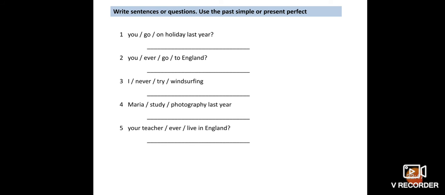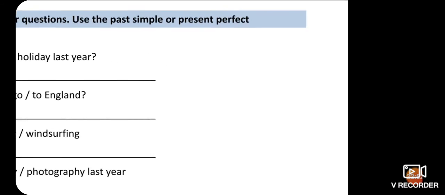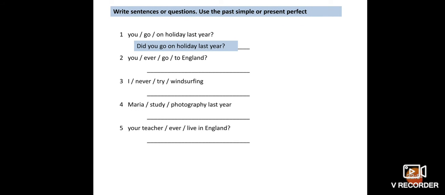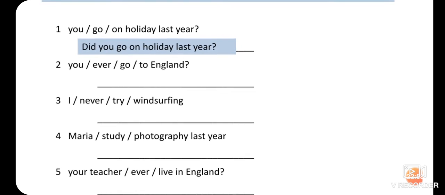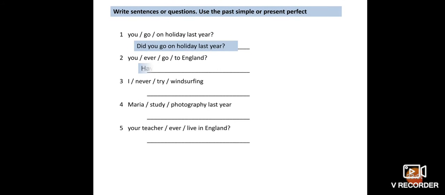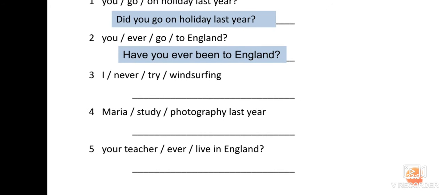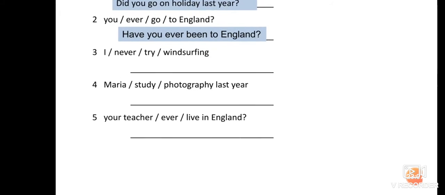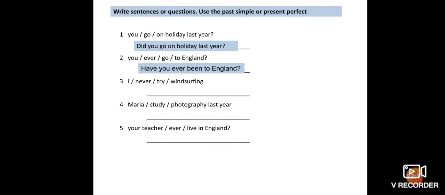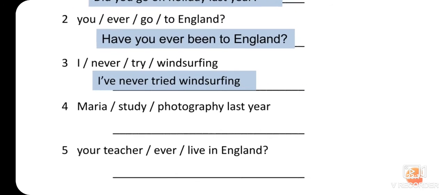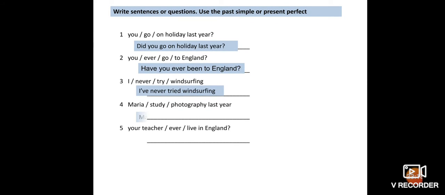So here we can see, you go on holiday last year. So you can see the answer: did you go on holiday last year? You ever go to England? So the answer is here: have you ever been to England? I never try surfing. The answer is I have never tried windsurfing.